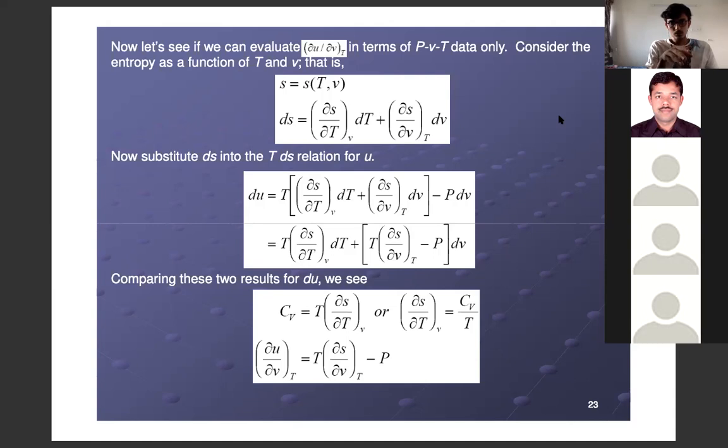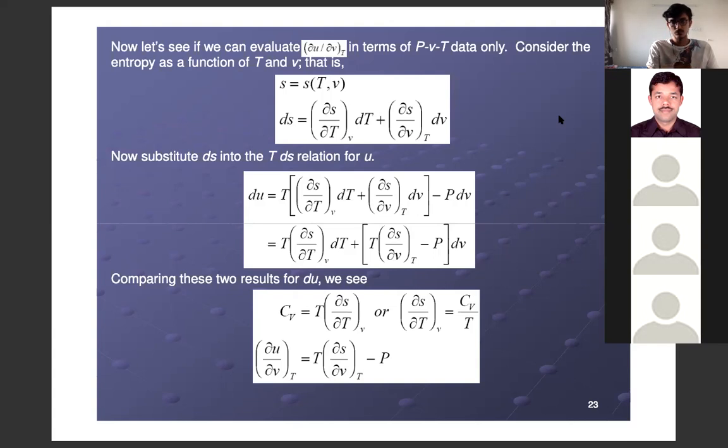Now compare these two dU, this dU and the previous dU. By comparing, you will get specific heat at constant volume is equal to T into del S upon del T at constant volume, or you can also say that del S upon del T at constant volume is equal to Cv by T. So now if this is the result, then del U upon del V at constant T is equal to T into del S by del V minus P. By comparison, this is the value.